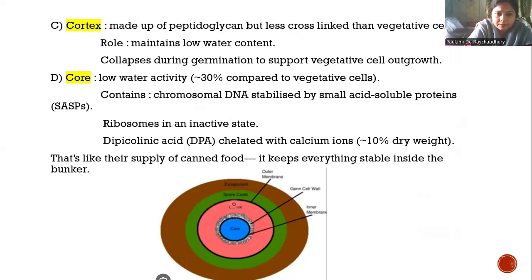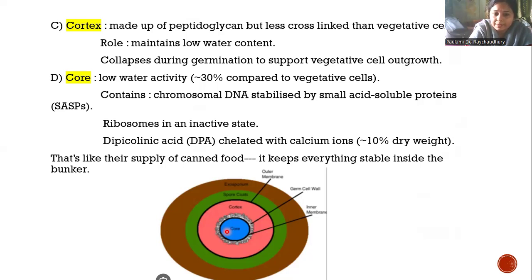Core, this has low water activity. It is approximately 30% water, whereas in the vegetative cell the water content is 70%. Here it is 30%. It contains chromosomal DNA stabilized by small acid-soluble proteins, that is the SASPs. Ribosomes in an inactive state are present in the core itself, and dipicolinic acid, the most important structure, is related with calcium ions, which makes approximately 10% of the dry weight of the endospore.